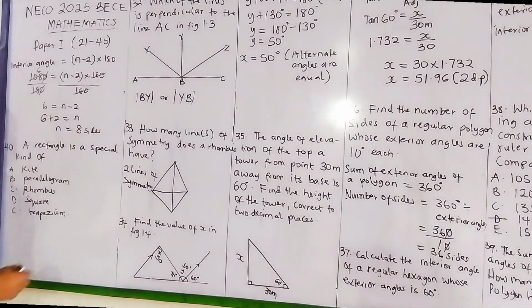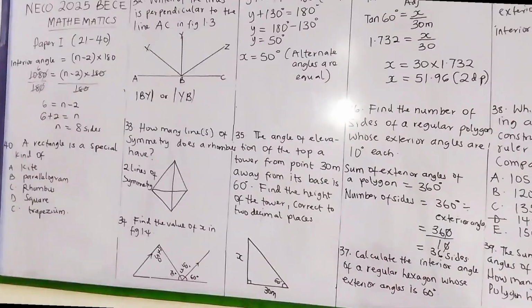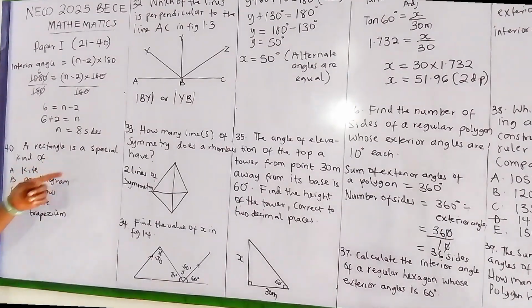Now the last question. The rectangle is a special kind of kite, parallelogram, rhombus, square, or trapezium. In the rectangle, opposite sides are equal, and it is not a square, not a trapezium, not a rhombus, and not a kite.